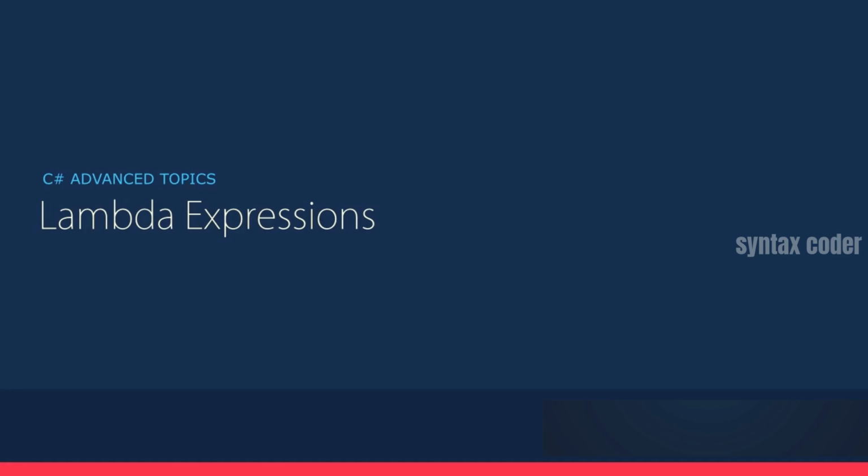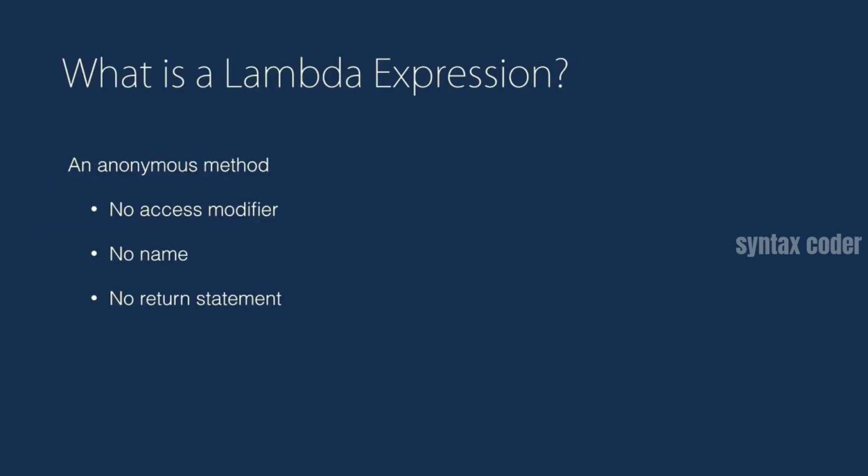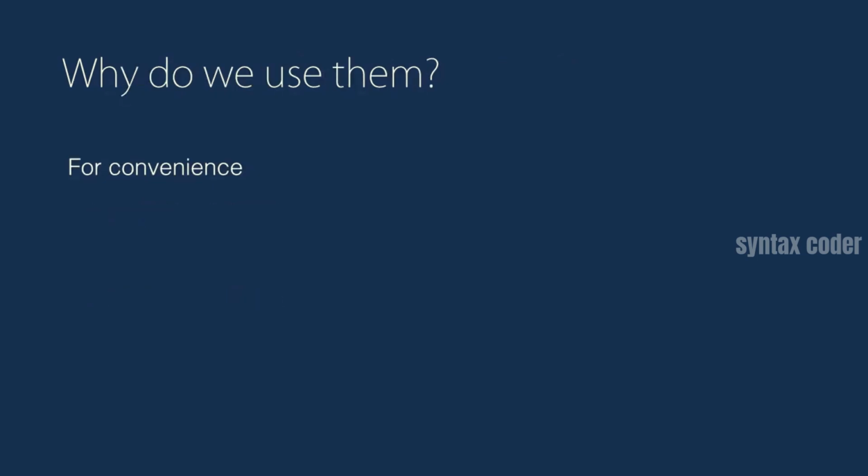So, lambda expressions. What are these lambda expressions? A lambda expression is nothing but an anonymous method. That is a method that has no access modifier, like public or private. It has no name, and it has no return statement. Why do we use them? Why do we use anonymous methods? For convenience. We can write less code and achieve the same thing. Plus, our code would be more readable.